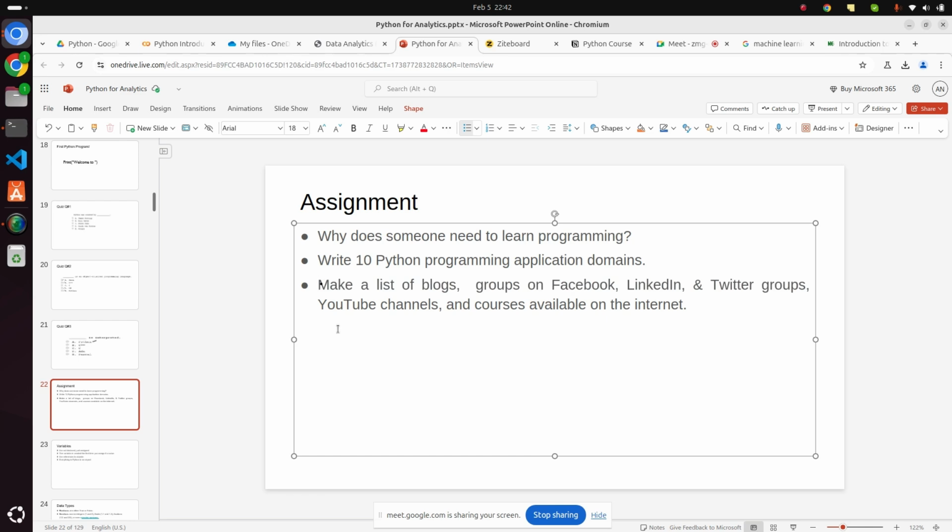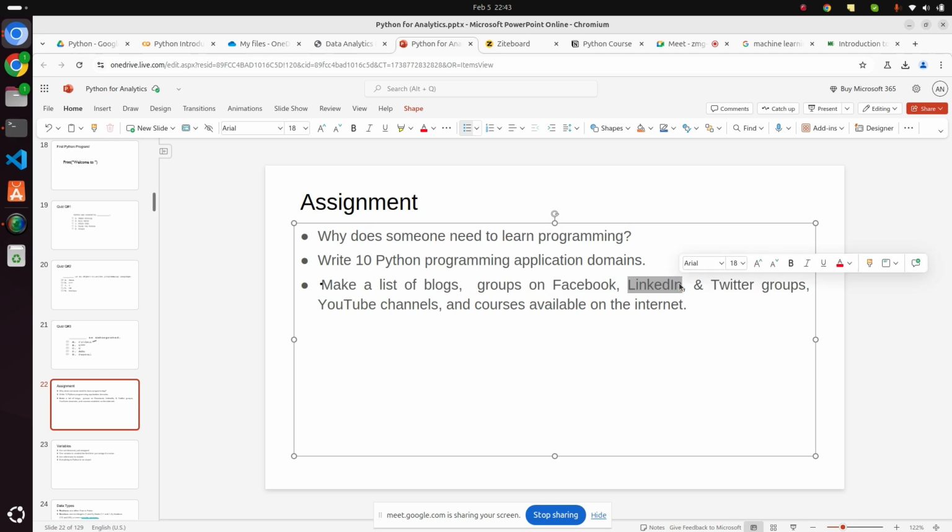Also, try to find some applications of Python, in which domains we can use it. I have given you examples like data science, web development, IoT, computer vision, NLP. What other domains can you use it in? Try to find those. Also see which are good blogs. Facebook groups and LinkedIn groups are available.